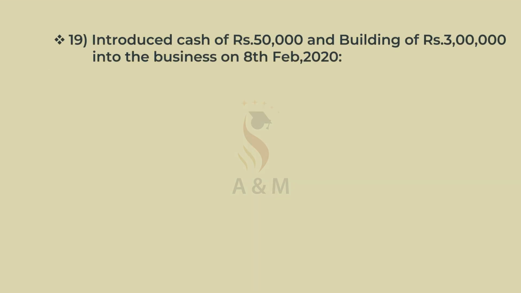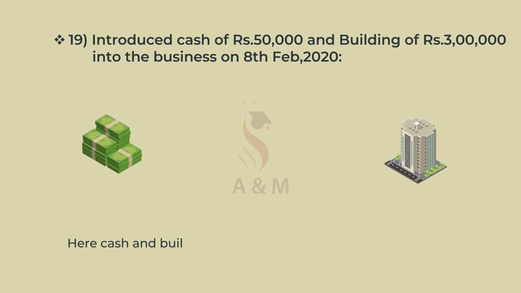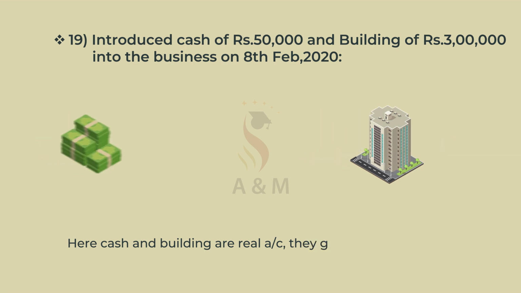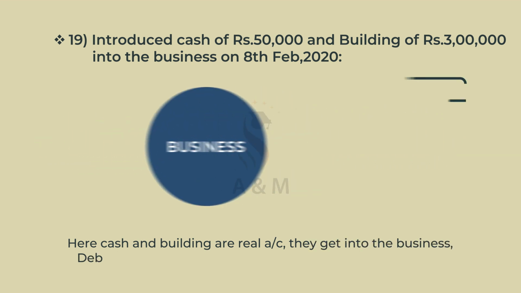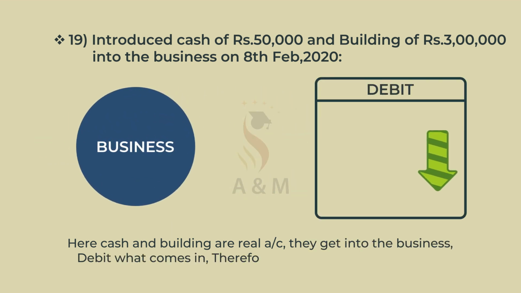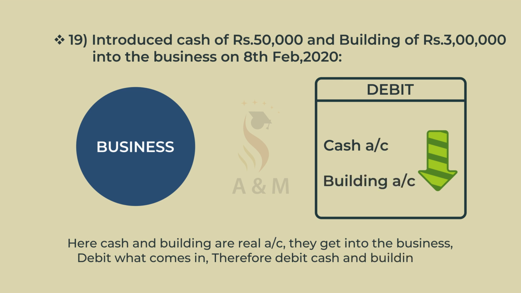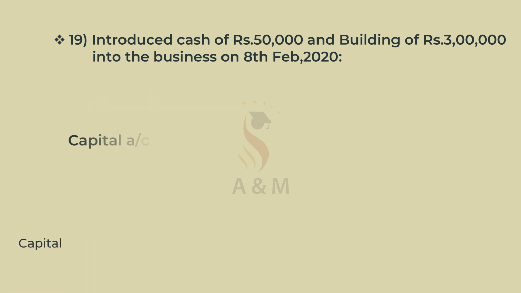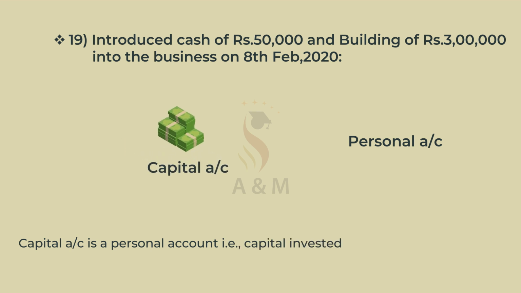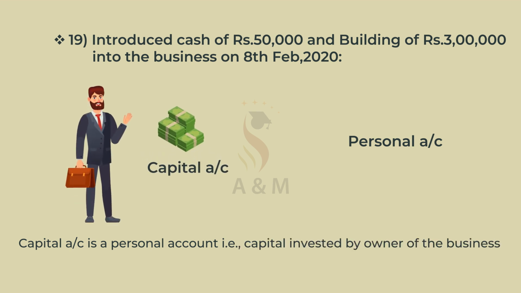19th. Introduced cash of ₹50,000 and building of ₹3 lakh into the business on 8th Feb 2020. Here, cash and building are real accounts. They get into the business. Debit what comes in. Therefore, debit cash and building account. Capital account is a personal account, that is capital invested by the owners of the business.